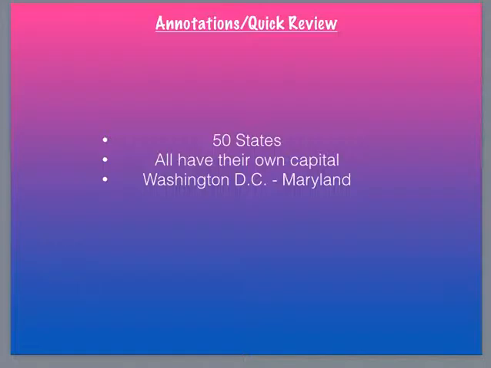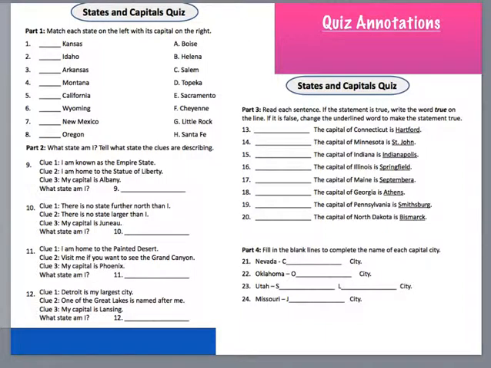Great. Okay, so I've put the quiz on the board, and we're going to go over it. You all did really well on it. There's no problem. Okay, so the first section, we had to match each state on the left side with the capital on the right side. So, what is the capital of Texas? What is the answer for Kansas? The answer is D.